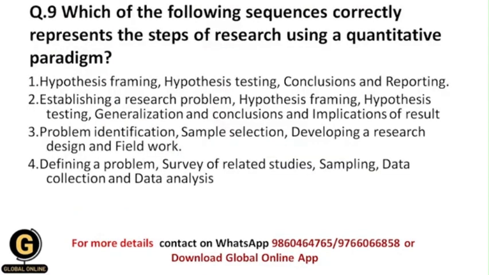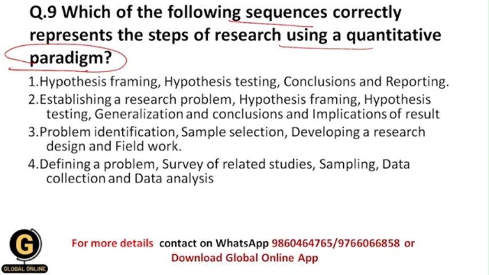Which of the following sequences correctly represents the steps of research using a quantitative paradigm? Quantitative paradigm means exactly from which perspective or approach you are doing the research by using quantitative methodology. In every research there is a sequence of steps that we need to follow, and these are nothing but the scientific methods.